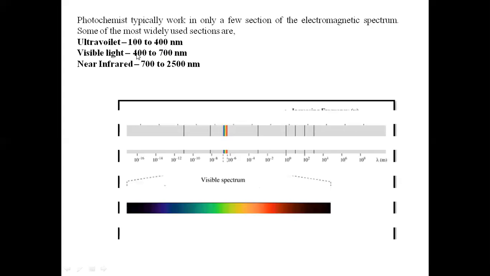But photochemists typically work in only a few sections, and some of the most widely used sections are ultraviolet, having a range of 100 to 400 nanometer, visible light, 400 to 700 nanometer, and near infrared, which is 700 to 2500 nanometer. So for the photochemical reaction, the ultraviolet region and visible region are more important.